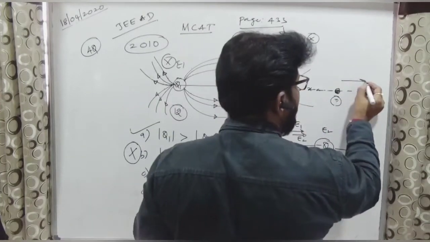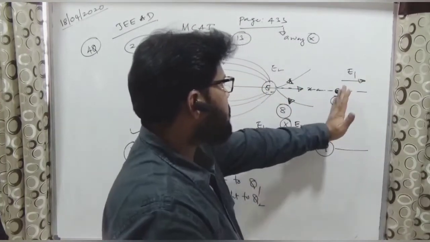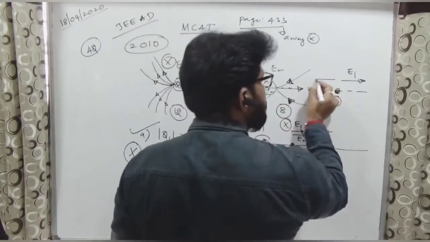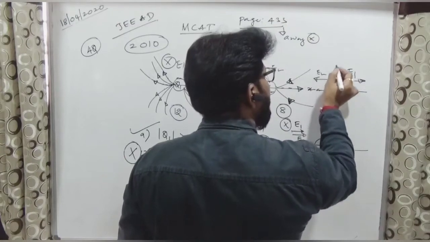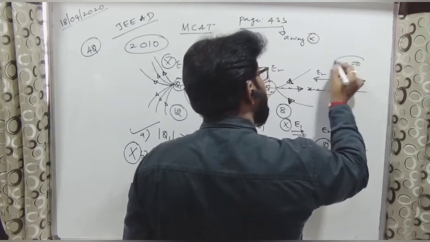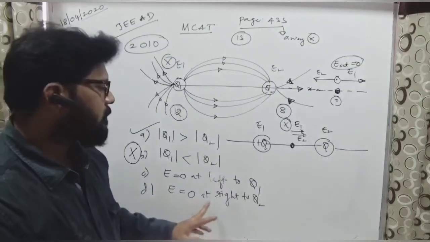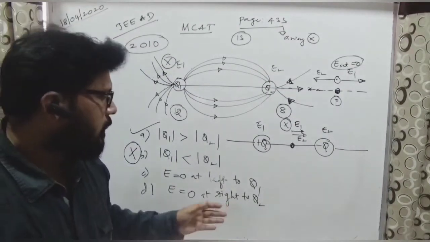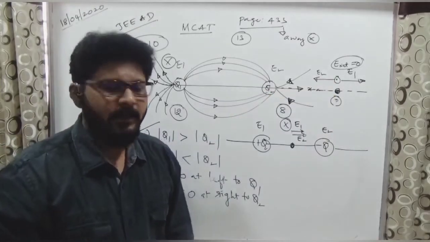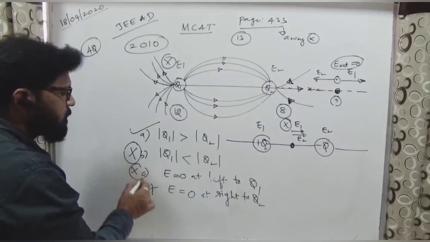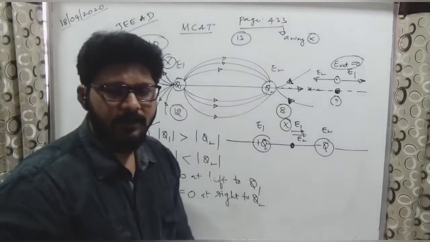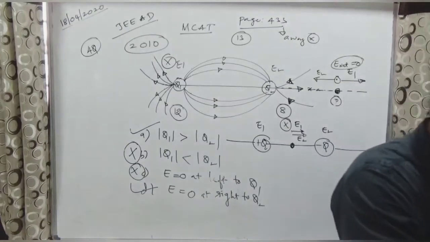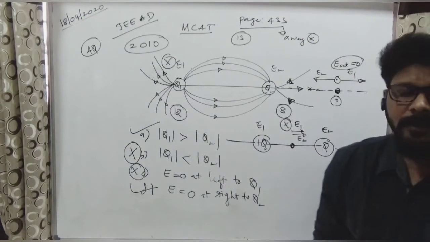That means it is E1 away. For this particular point due to Q2, is it towards or away? Towards. So that is E2 towards. Net is equal to 0, so E is equal to 0 at right of Q2. The first conclusion is that it is the smaller charge, and both electric fields are opposite in direction. So this will be the correct answer. This is the wrong answer because this is a bigger charge. Done? All of you clear? Any doubt you have? In this one, any doubts?